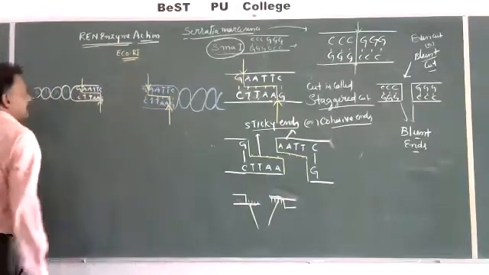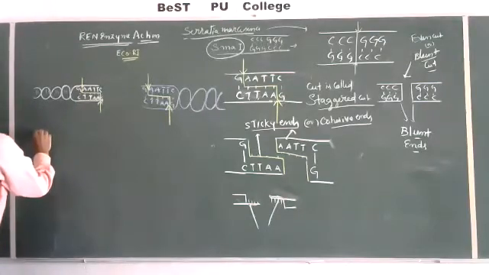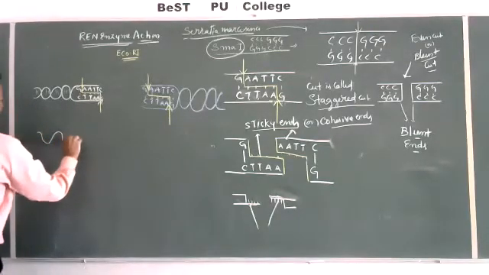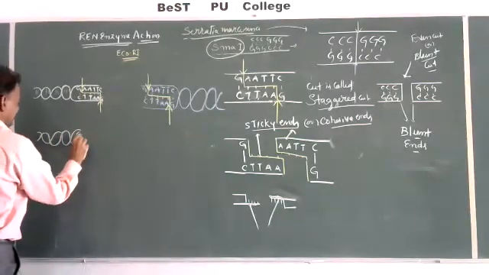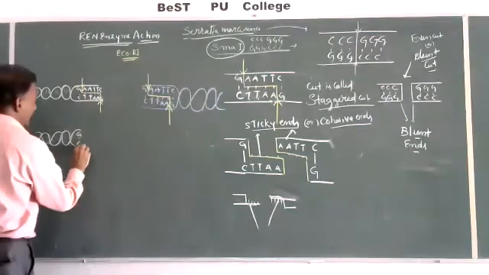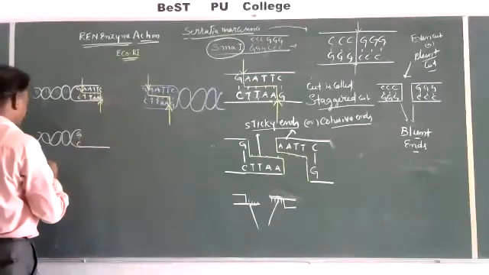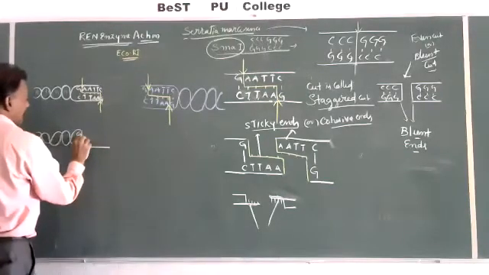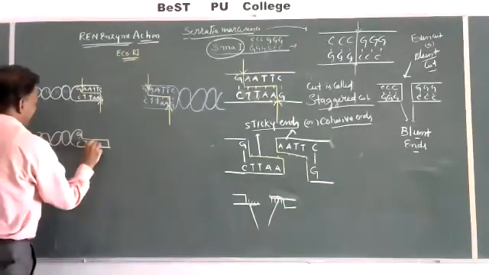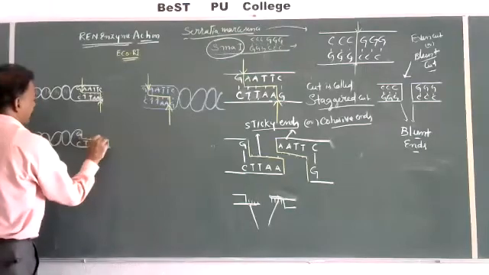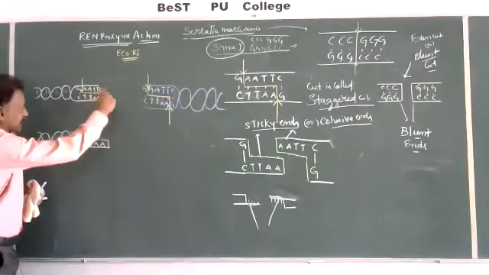They will break. So what happens? This piece is removed. G is still joined with C. The upper piece is removed. T, A, and the other bases are free. This upper part, A, T, C, G, this piece is removed.